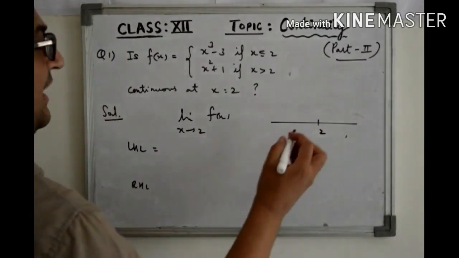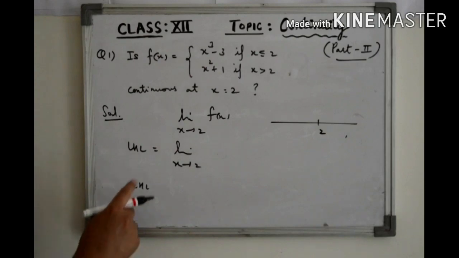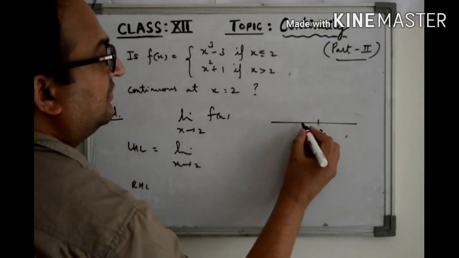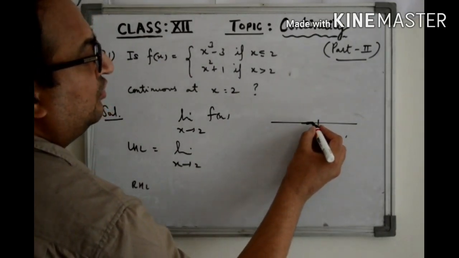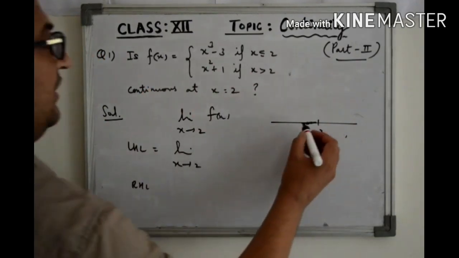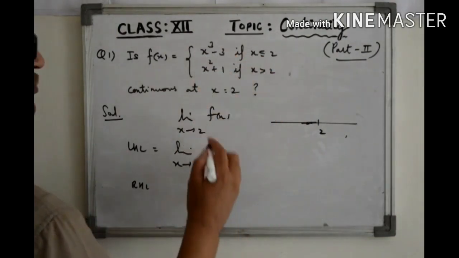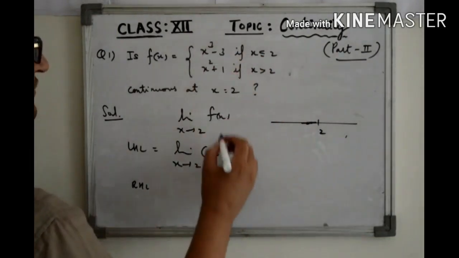Finding the left hand limit at x equal to 2, say here on the real number line here is 2, and the left hand limit, x approaches 2, means we are approaching 2 from this side. We are approaching the input 2 from the left side, right? So here the input is less than 2, and if the input is less than 2, we will be using the first definition of the function,